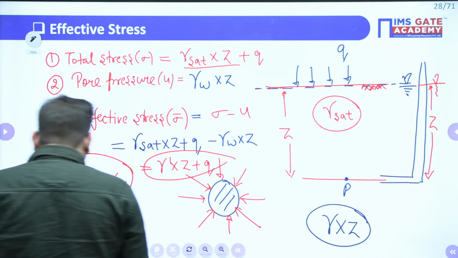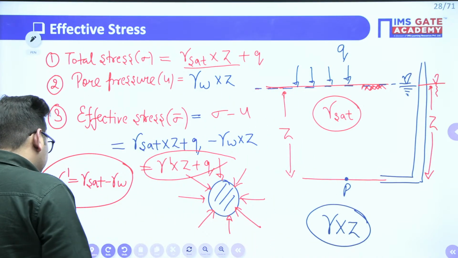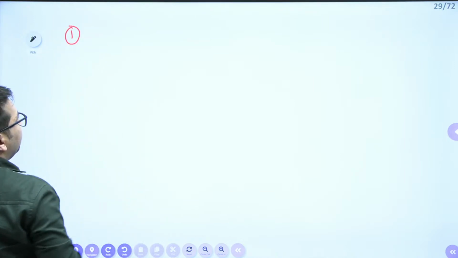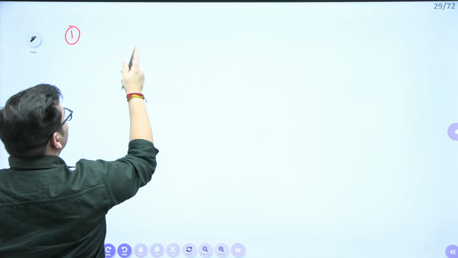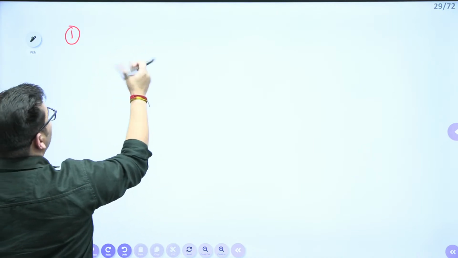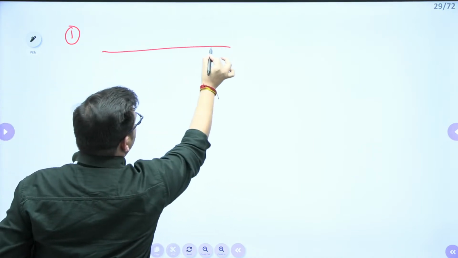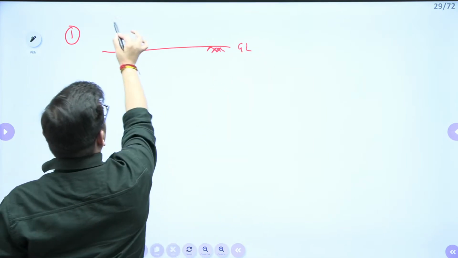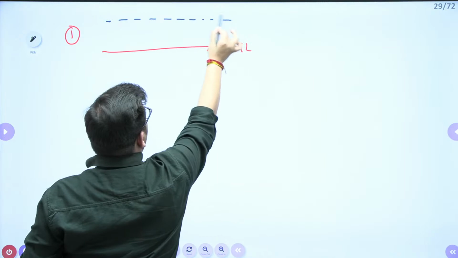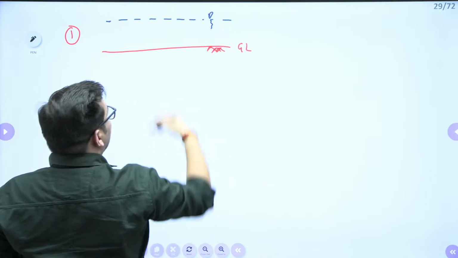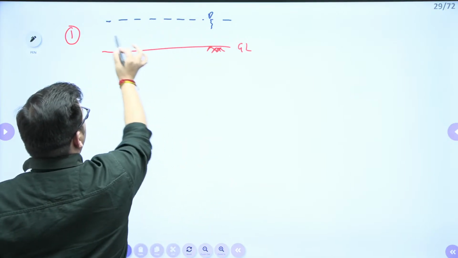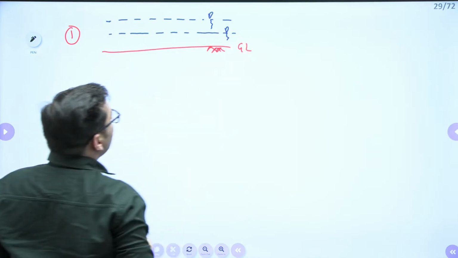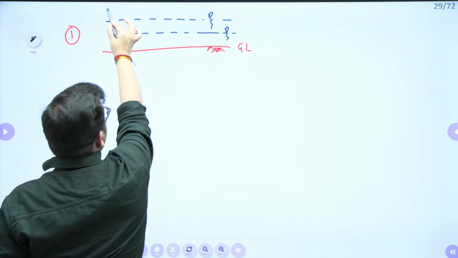Now, the things you need to remember in this particular chapter is, one, when there is fluctuation in water table above ground level, let's suppose this is your ground level and this is your water table. Initially, let's suppose this was the water table, right? And this water table in any other season decreases to this particular value, or it may also increase sometimes.